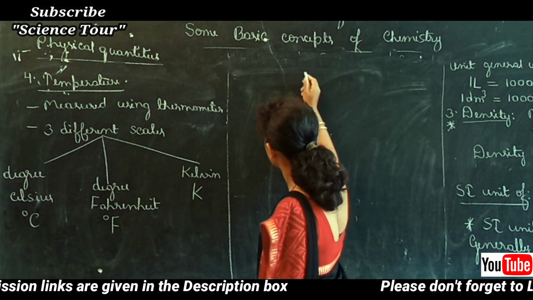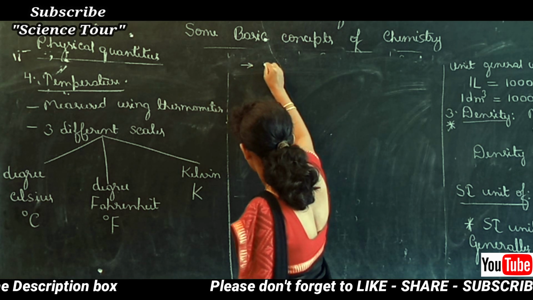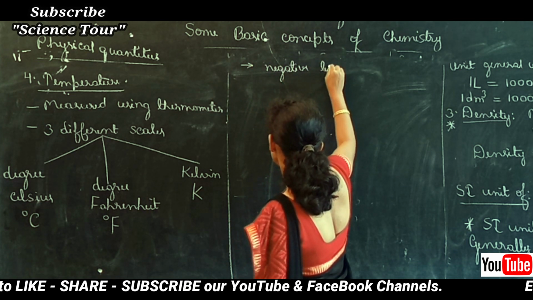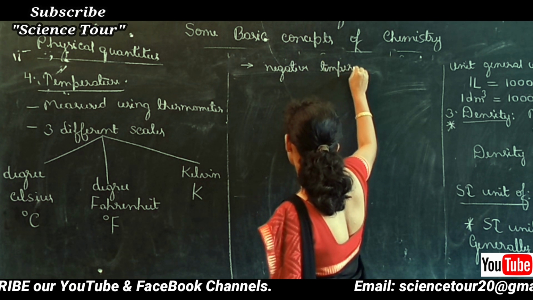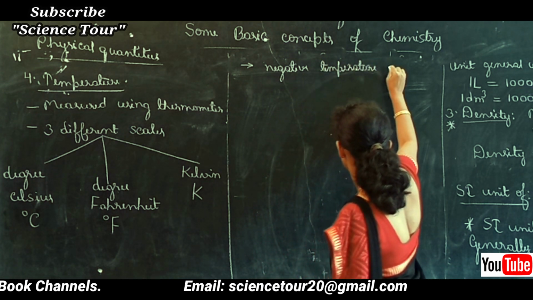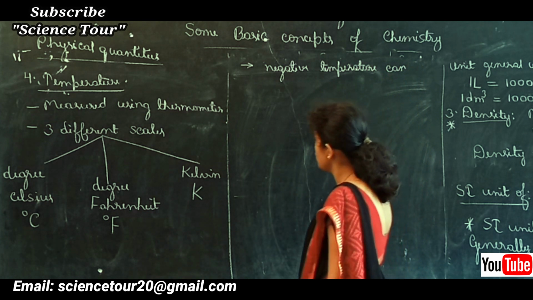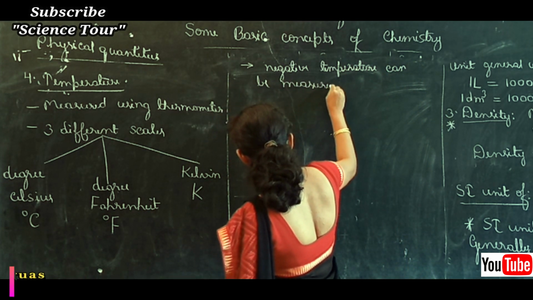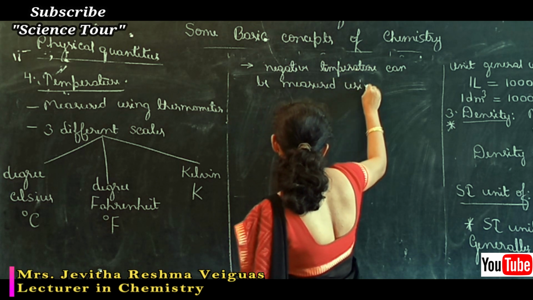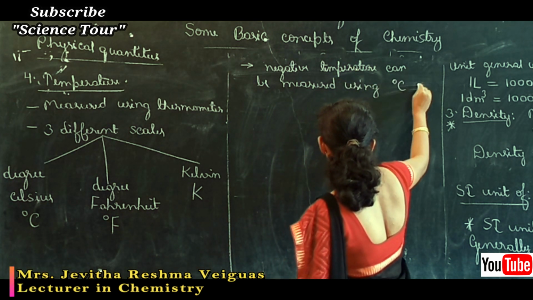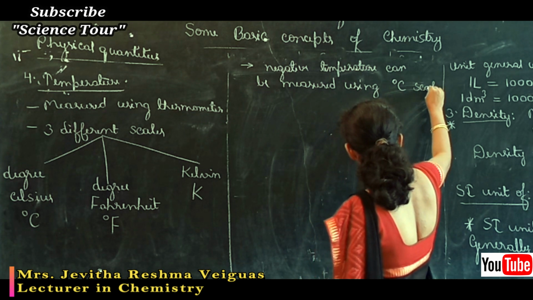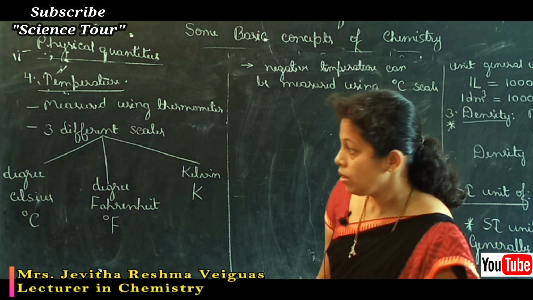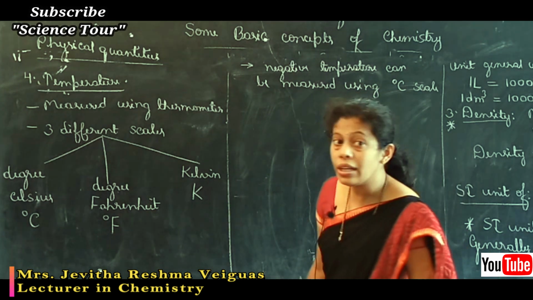The speciality of the degree Celsius scale is that negative temperatures can be measured using it. From these three scales we can interconvert temperature.